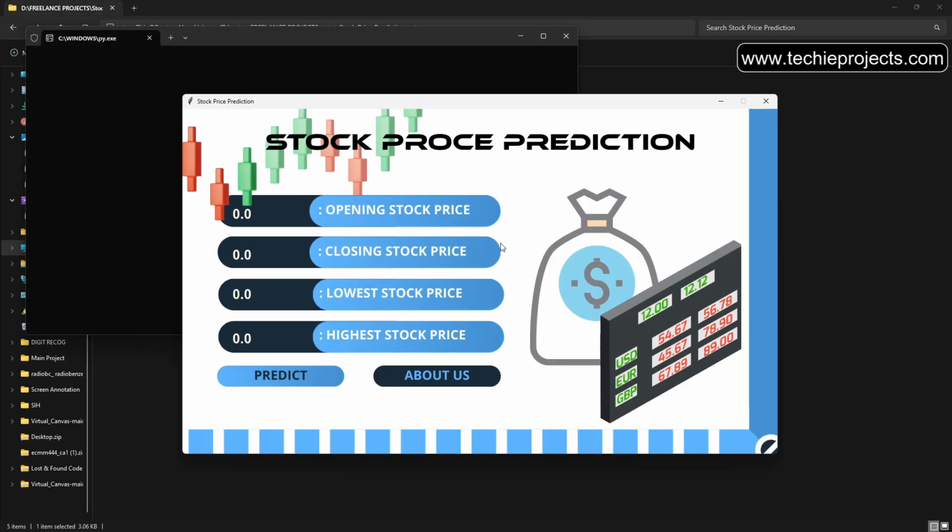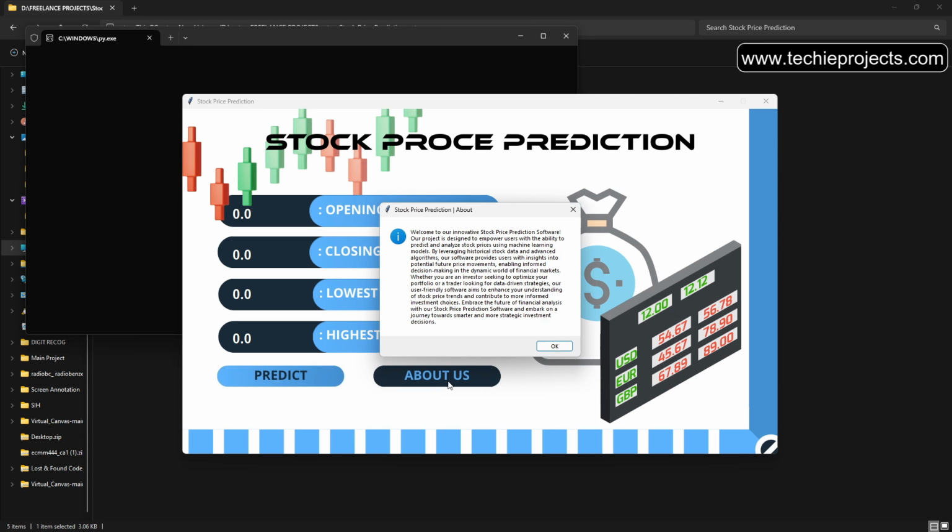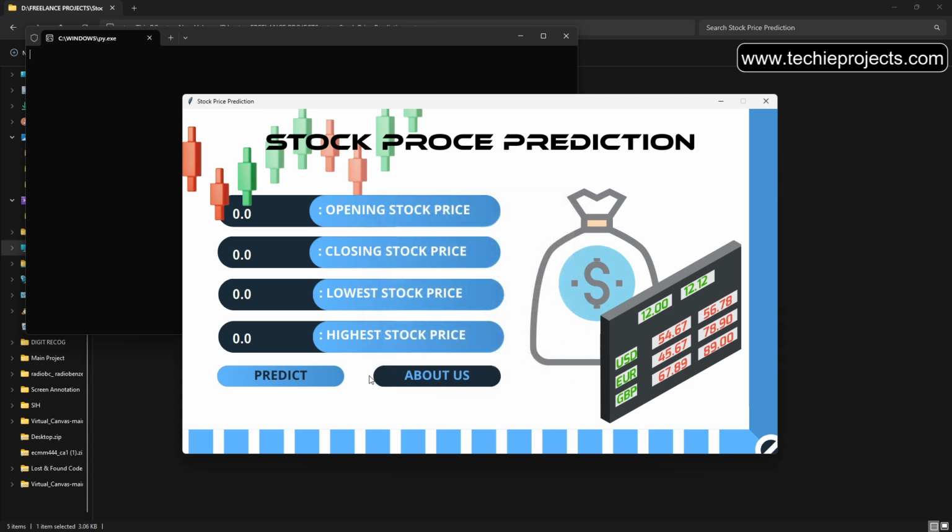So in this video I will show you the stock price prediction using machine learning. This is the about us section. Let's click on the OK button, and the user has to input all the values like opening stock price, closing stock price, lowest stock price, highest stock price. So let's enter all the values like 14.55, 13.22, 13.22 and 15.8, and then click on the predict button. So it will predict 17.30 as the predicted stock price.